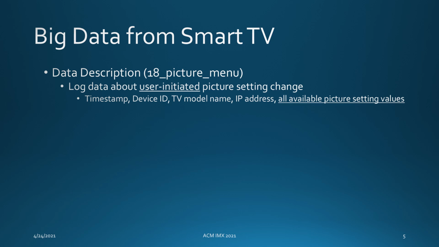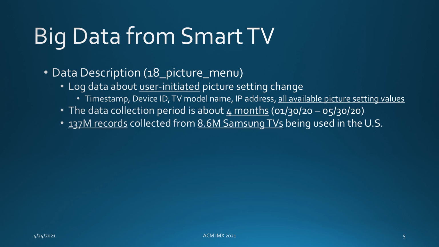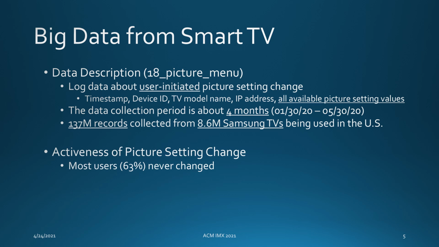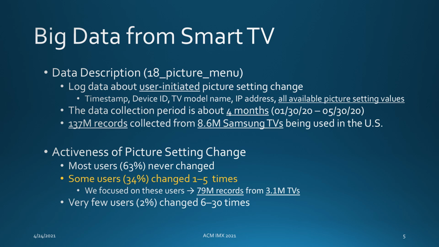Here I'll explain a dataset we used in this paper. The dataset is composed of historical picture setting changes made by our customers. This was 4 months' data and was collected from 8.6 million Samsung TVs in the United States. We also checked the number of picture setting changes per individual user. We got to know that about 63% of the users never changed picture settings at all. Only about 34% of the users changed picture setting 1 to 5 times for the data collection period. So we focused on these users and we came up with 79 million records collected from 3.1 million TVs.